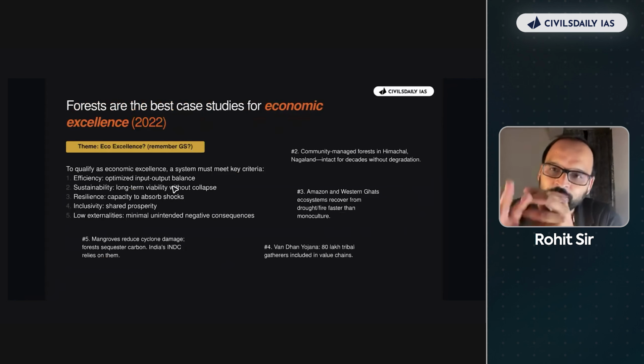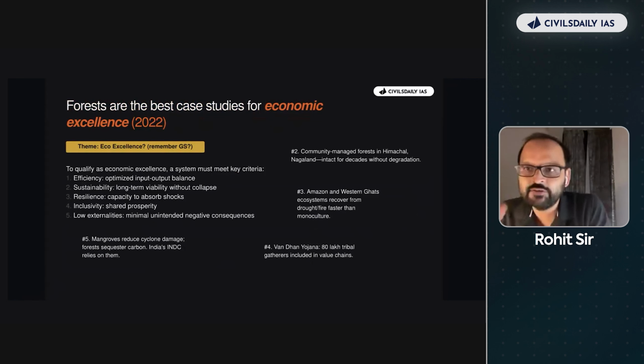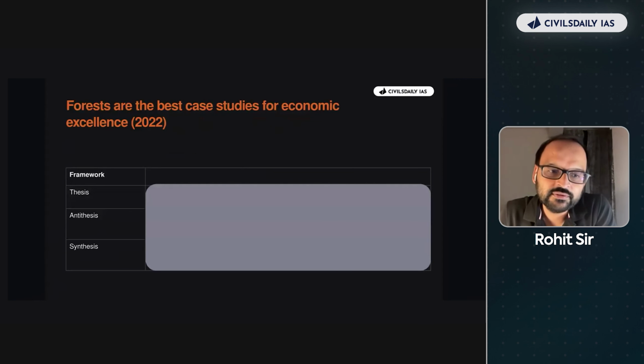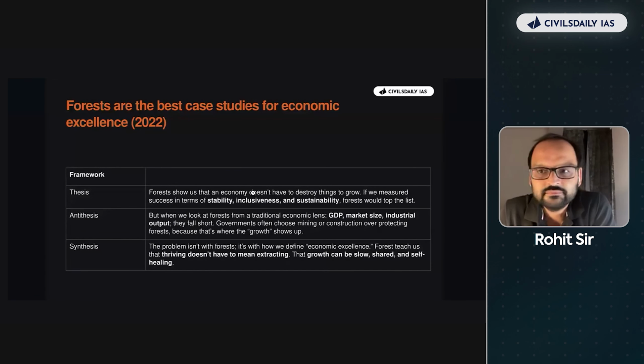So you have to know something about what economic excellence can mean. वरना आप फॉरेस्ट को कैसे कंपेयर करोगे that they are good case studies for economic excellence. तो यहाँ पे थोड़ा बहुत thematic information आनी जरूरी है. ठीक है? Once you have that, then you'll apply the same dialectic approach: thesis, antithesis, synthesis.